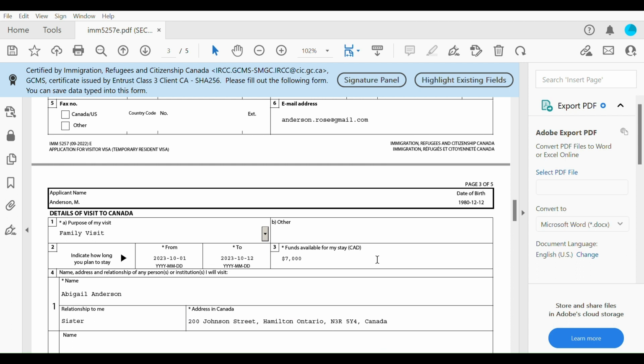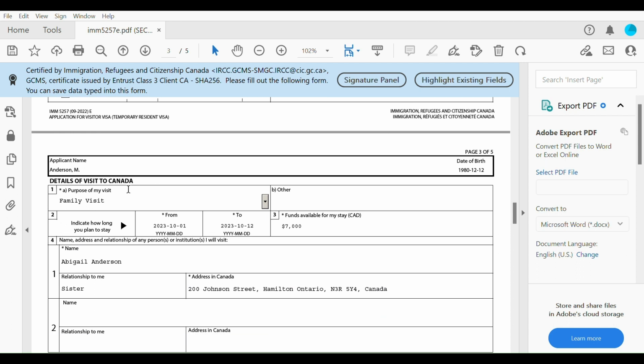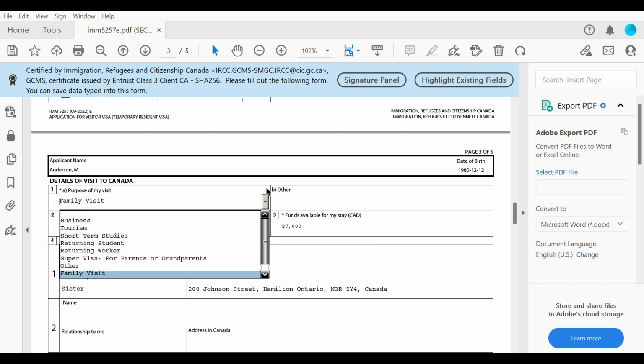Okay, so we're looking at page 3 here, which is the details of visit to Canada. So what is your purpose of visit? There are different reasons why people want to come to Canada to visit. The list is limitless, so people come to visit for business purposes. People come for tourism, short-term study. Short-term studies means that you're coming to study for less than 6 months. If you're a returning student, if you're a returning worker, if you're coming for super visa, this is only for parents and grandparents, other, and family visits, and then the last one here says visits.